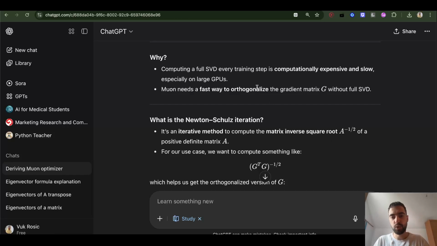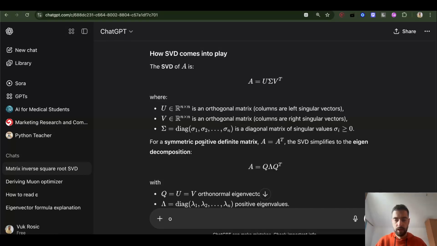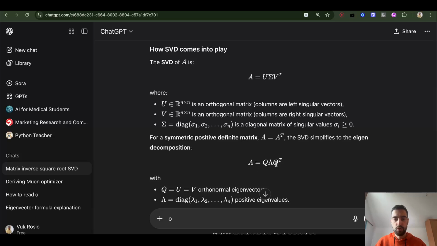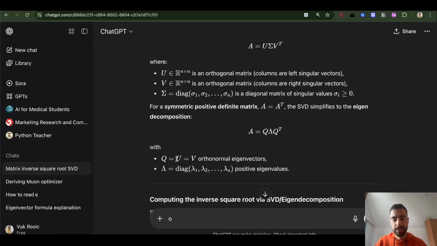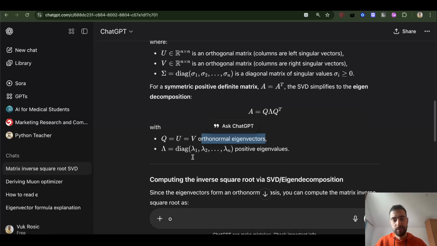Muon needs a fast way to orthogonalize the gradient matrix G without full singular value decomposition. First of all, for a symmetric positive definite matrix, where A is equal to A transpose, the singular value decomposition simplifies to the eigendecomposition, Q lambda Q transpose, where Q is the orthonormal eigenvectors, which is the same as U and V, and lambda is a diagonal matrix of positive eigenvalues.